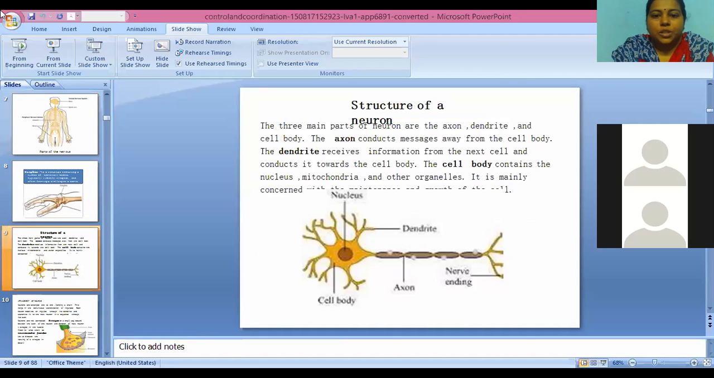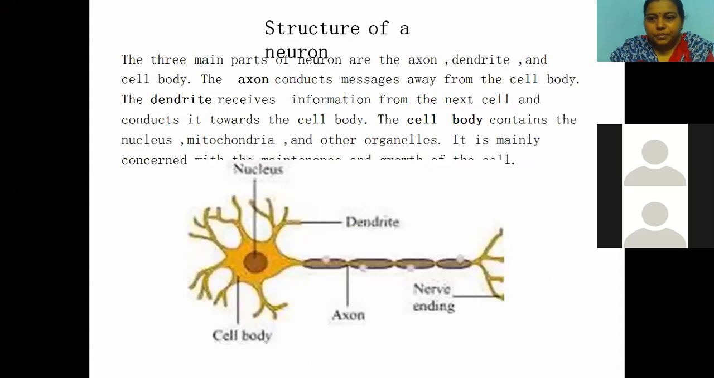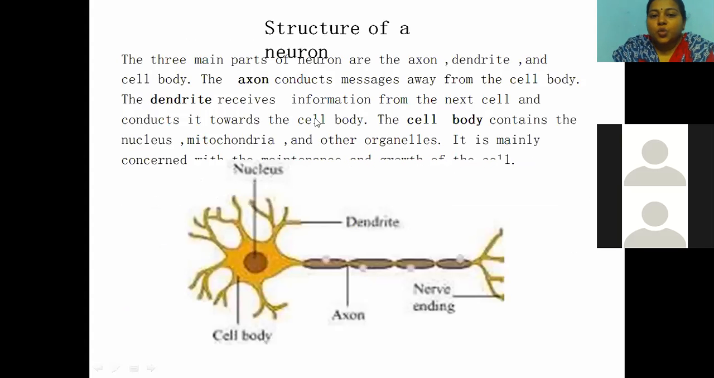Now let us see the structure of the neuron. Very important one, this one. You will get this question in the board exam also. Very important. Structure of the neuron. I said there are three main parts: the cell body, axon, and dendrite. The axon conducts messages away from the cell body, whereas dendrites receive information from the next cell and conduct it towards the cell body.